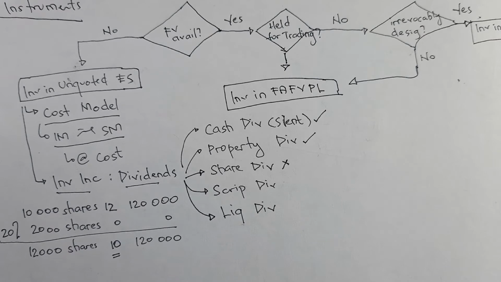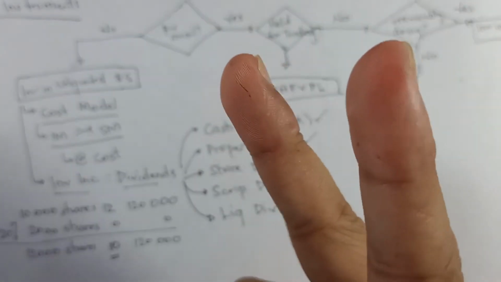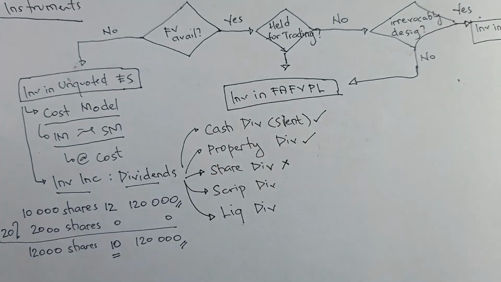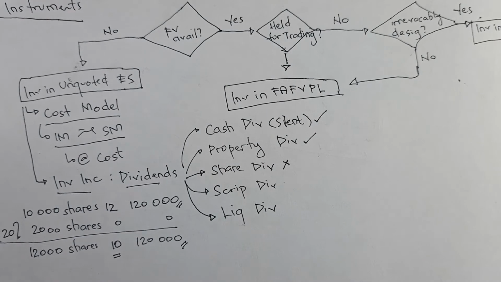So that is the reason why we do not consider share dividends as income. Why again? First, we do not receive an asset. And second, the value of our investment does not increase. So share dividends are not considered income. Next, let's go to the scrip dividend.